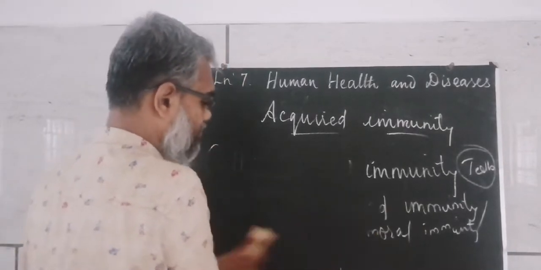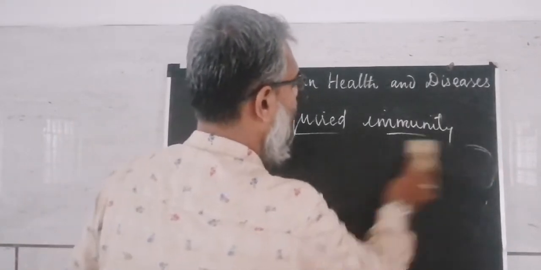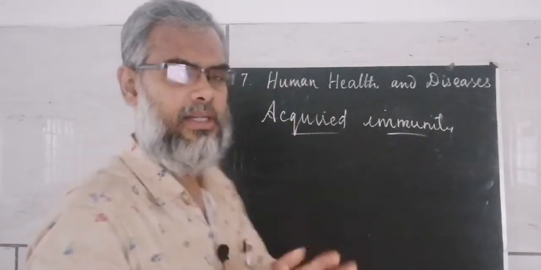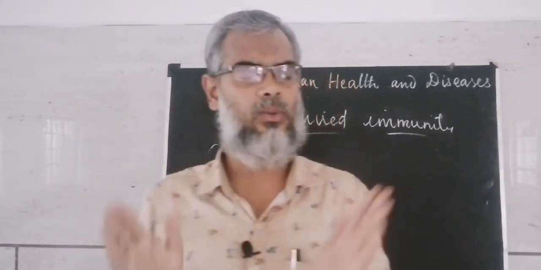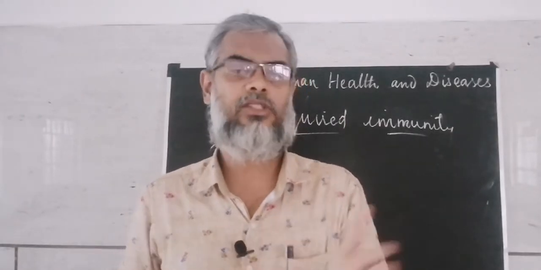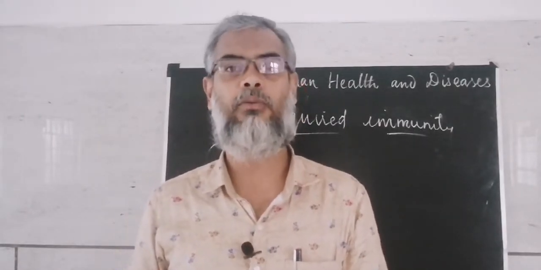Now, my dear students, when we speak about this acquired immunity, I would like to tell you one thing. Only in a single line they have given it, but you should understand it. That's why I'm explaining it to you. So when this acquired immunity occurs, by killing, by producing antibodies, all.